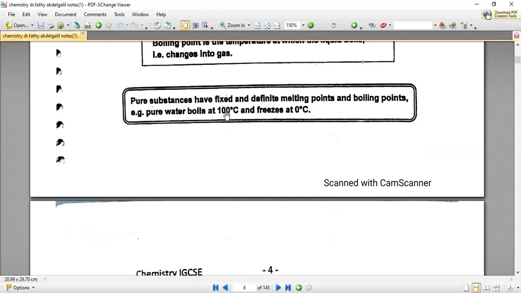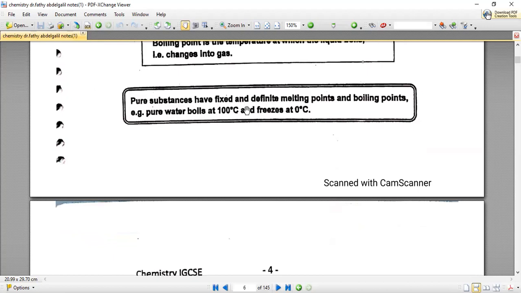So today we will complete our first topic, which is named states of matter. Last time we stopped here, and we said that pure substances have fixed and definite melting points and boiling points. What is meant by fixed and definite?